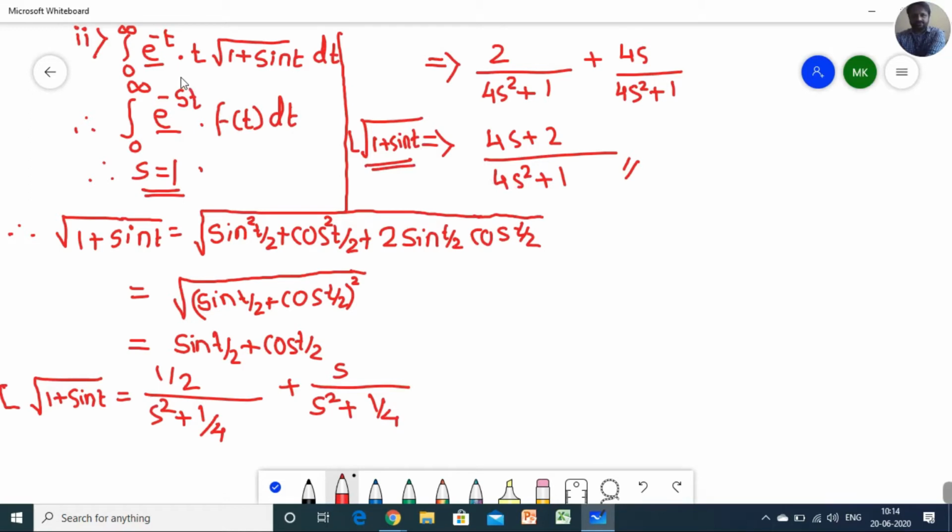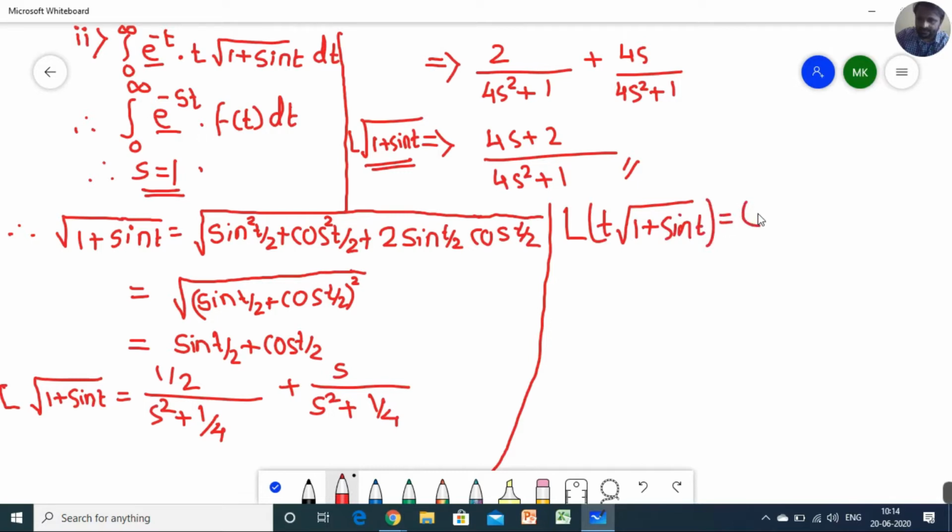Now we have to use the multiplication by t rule. So what is multiplication by t rule? Hope all of you are aware of that. Laplace of t under root of 1 plus sine of t. The multiplication by t rule clearly states that you have to take minus 1, just see the power of t, so it is 1. Take derivative d by ds, see the power of t, again 1.